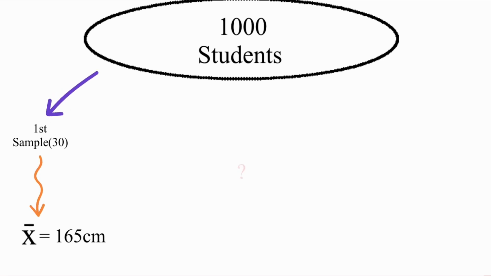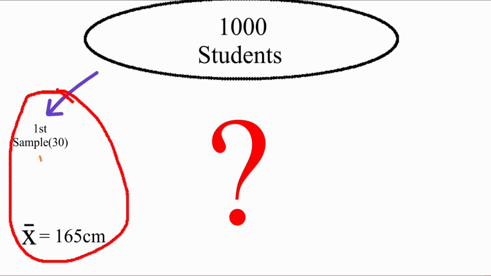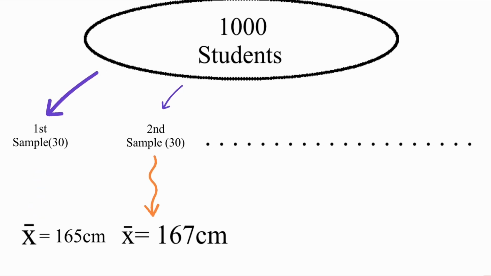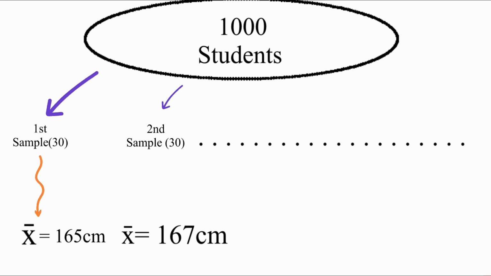Now what will be your second step? The second step is that we have to repeat the same procedure again. We take a second sample of again 30 students, measure their heights and calculate the sample mean again. Suppose this time the sample mean is 167 centimeters. You keep repeating this procedure, taking a sample of size 30 and calculating the mean each time. So now what will be the third step?